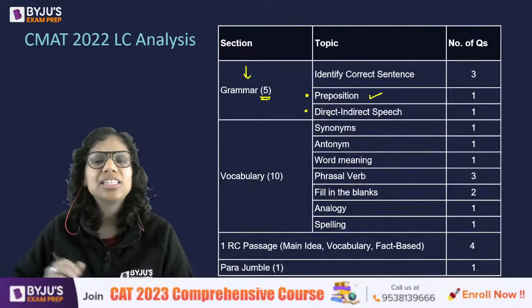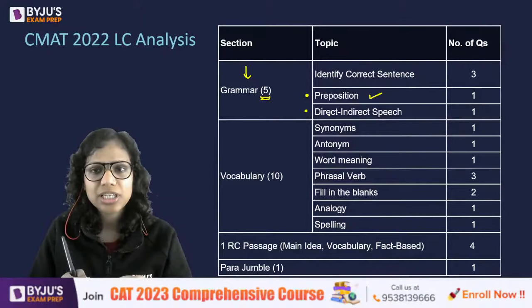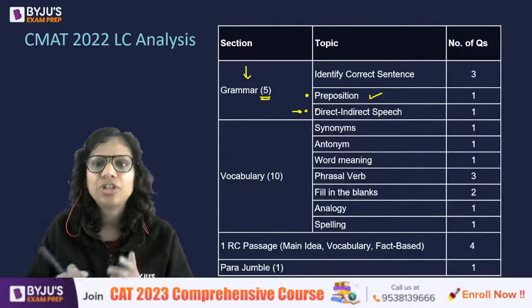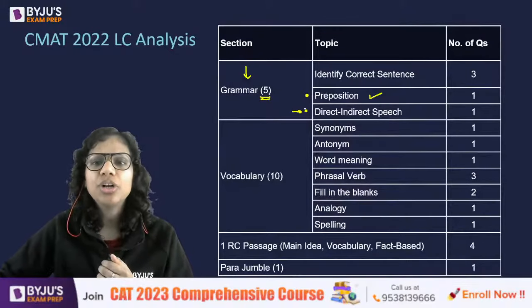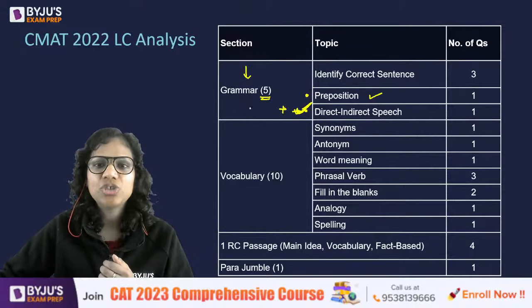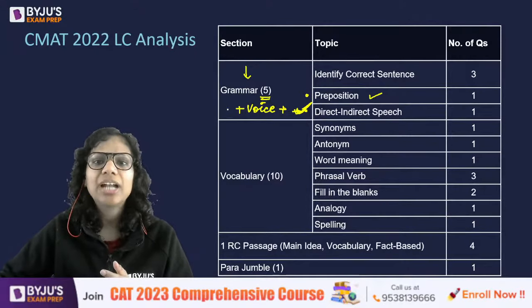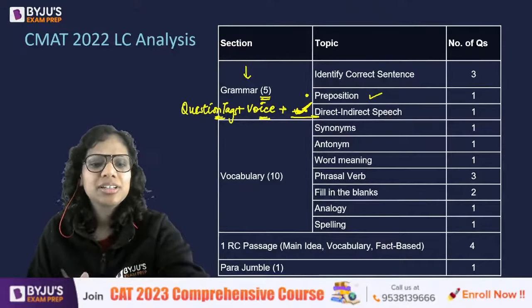Then another area is direct indirect speech. Now, direct indirect speech, it's not something that has been constant over the years in CMAT, so to say. But yes, last year it appeared, and therefore you should prepare for direct indirect speech as well. So my suggestion to you would be do not ignore topics such as direct indirect speech, then active passive voice, right? Don't ignore that also. And one more topic that is often neglected is question tags. So don't ignore these topics. Why? Because these peripheral topics may appear in your grammar section.